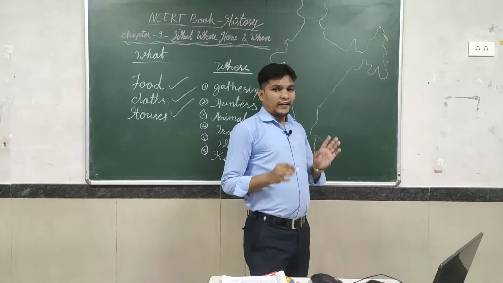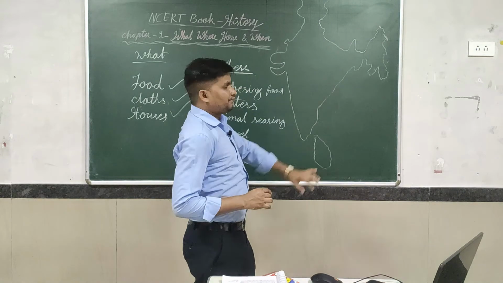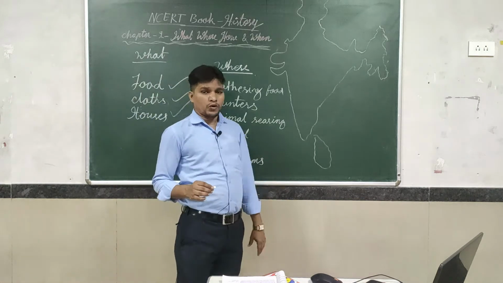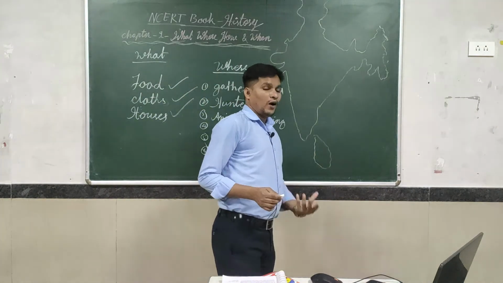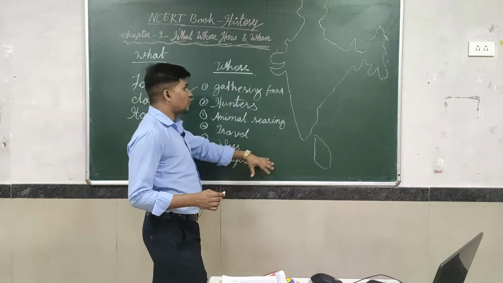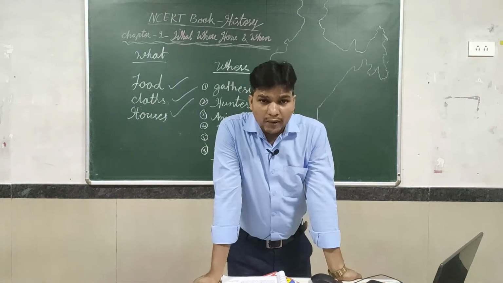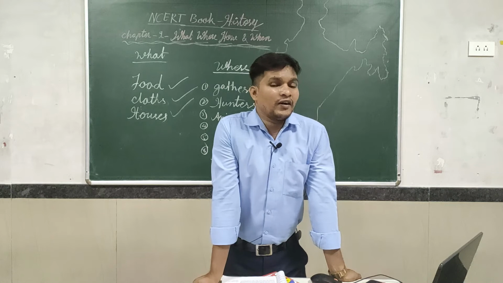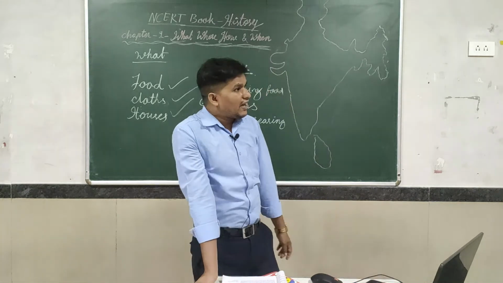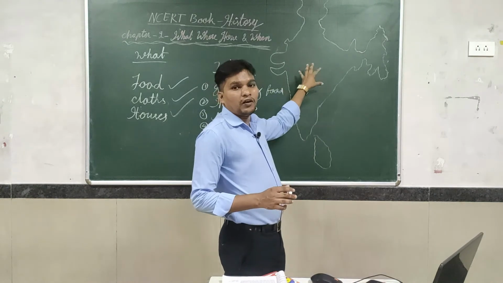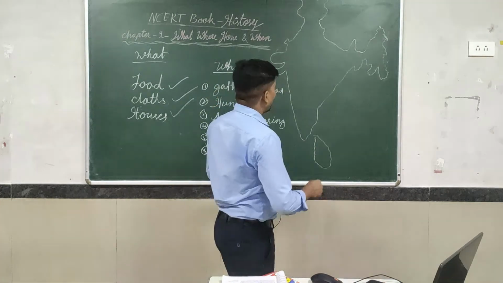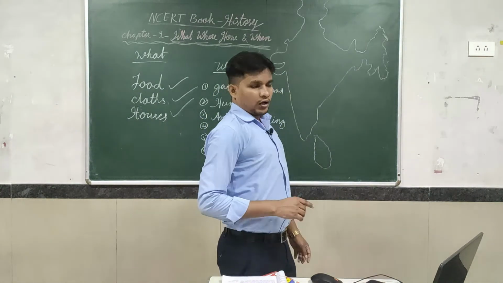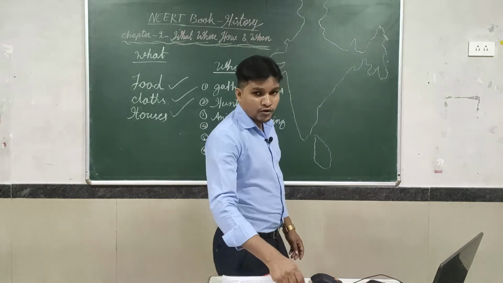So dear students, listen to me very carefully. This is the Indian map I have drawn before. First, gathering food. Where are they gathering, what are they gathering? Before this, we can understand from this point that the ancient people generally lived on the river banks of India, different river banks. The first civilizations were created on the banks of rivers. So we will get the river map pointing. I am drawing, you listen carefully.